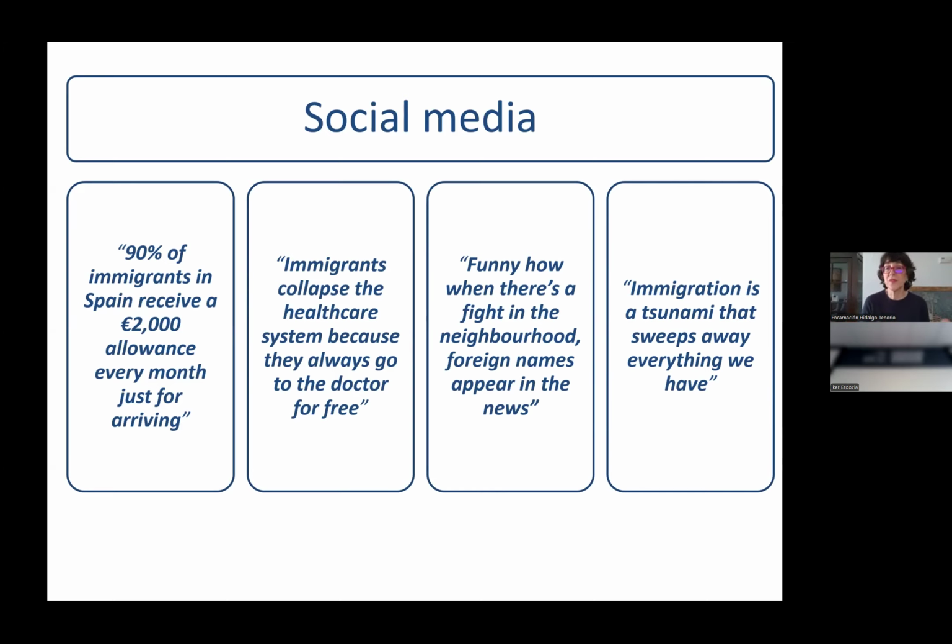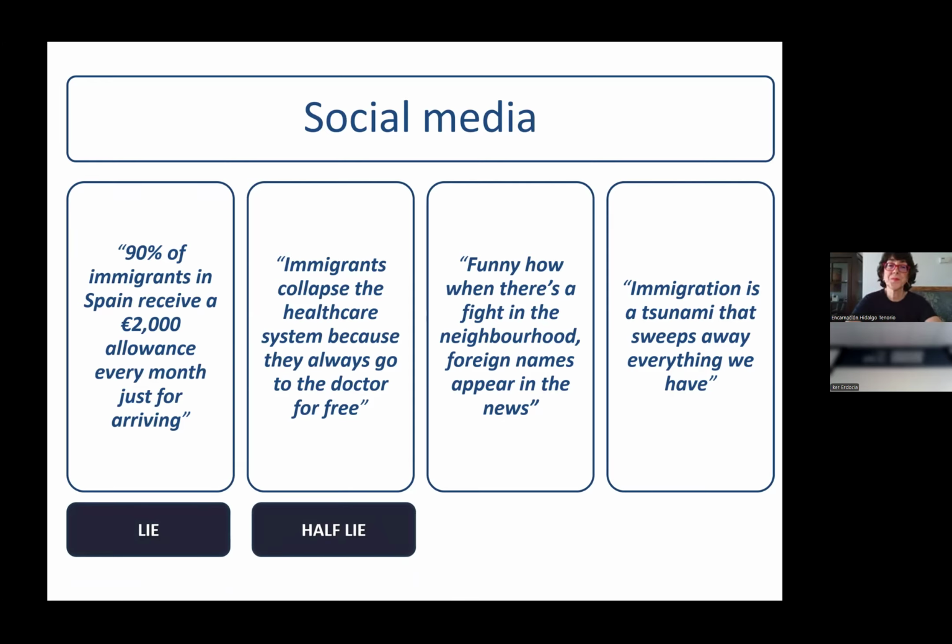Funny how when there's a fight in the neighborhood, foreign names appear in the news. Are they telling something which is untrue? Not really, but there's something like an implicature. And finally, immigration is a tsunami that sweeps away everything we have. Well, by the way, this is a metaphor which, because of its metaphorical nature, is not truthful at all.